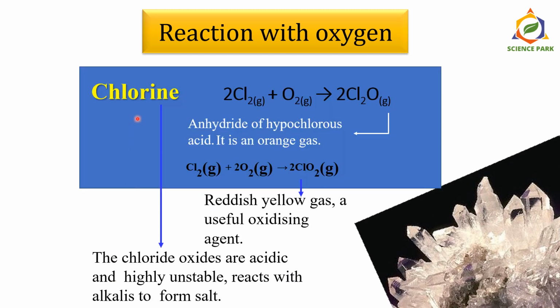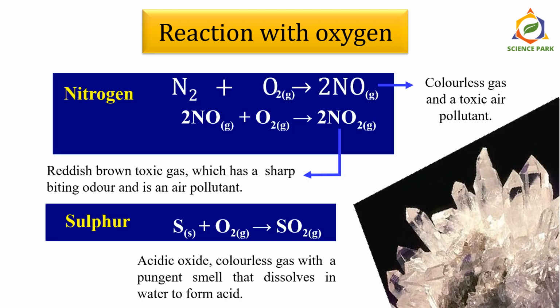In case of chlorine, chlorine reacts with oxygen to form the anhydride of hypochlorous acid. It is a very dangerous orange colored gas. Now when chlorine gas reacts with oxygen gas, it forms a reddish yellow gas, a useful oxidizing agent. The chlorine oxides are acidic and highly unstable. It reacts with alkalis to form salt immediately.